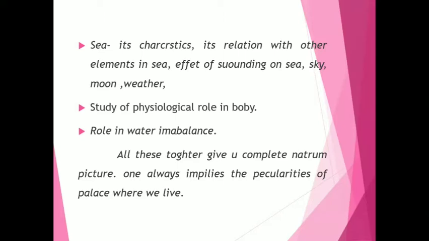All this together gives you a complete picture of natrum. And one always considers the peculiarities of the place where we live.